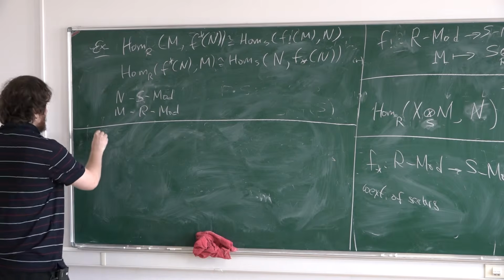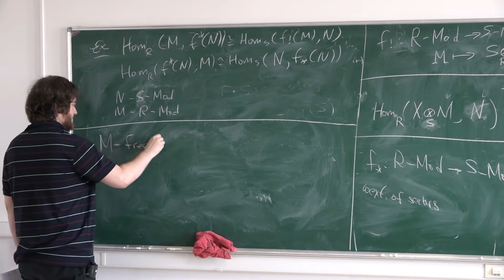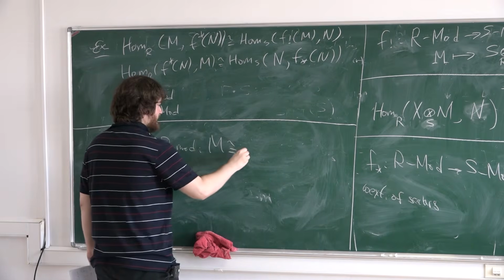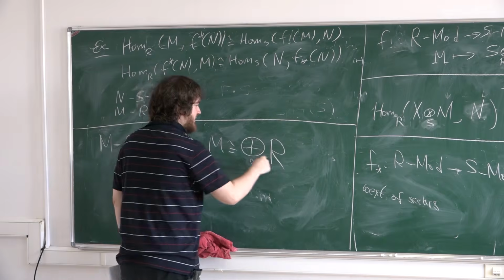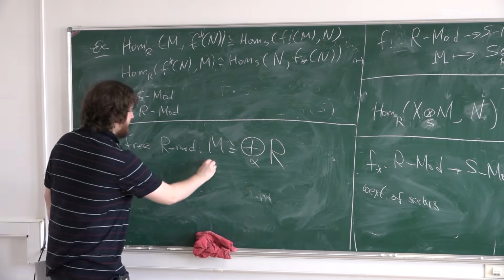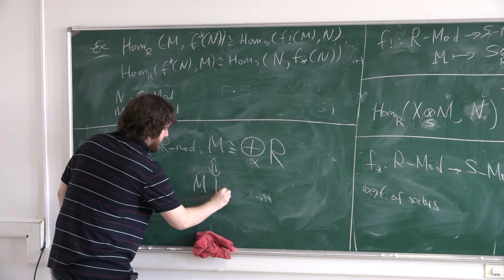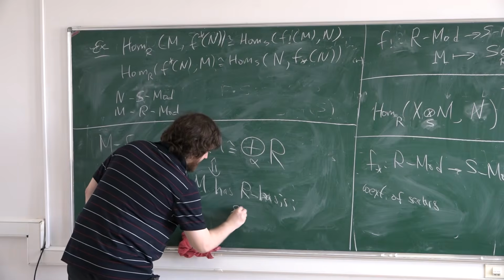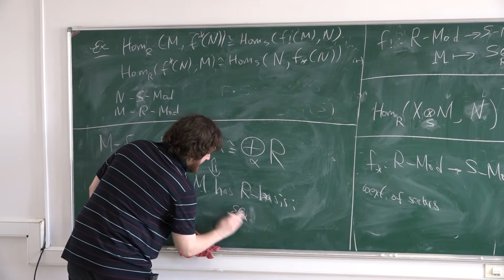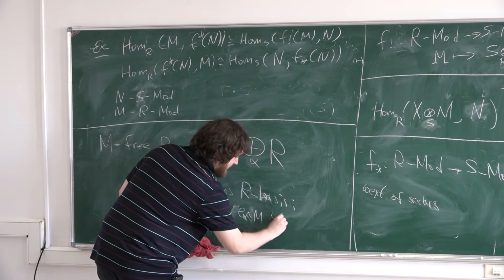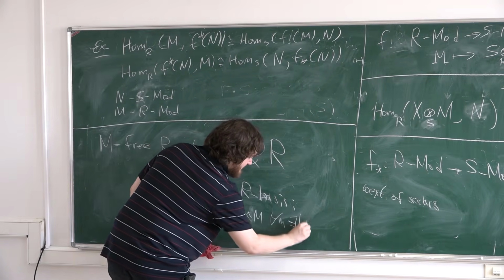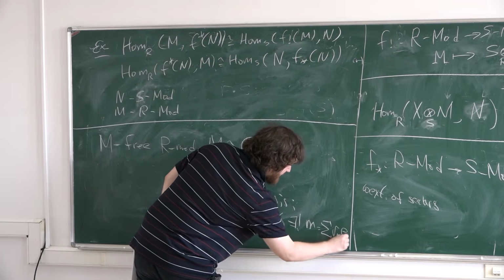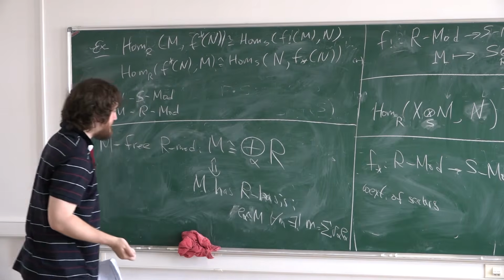For example, a left R module M is free if M is isomorphic to a direct sum of copies of R itself. It's equivalent to say that M has an R basis. It's a set of elements of M such that any element can be uniquely expressed as a finite sum of these elements with coefficients from your ring.